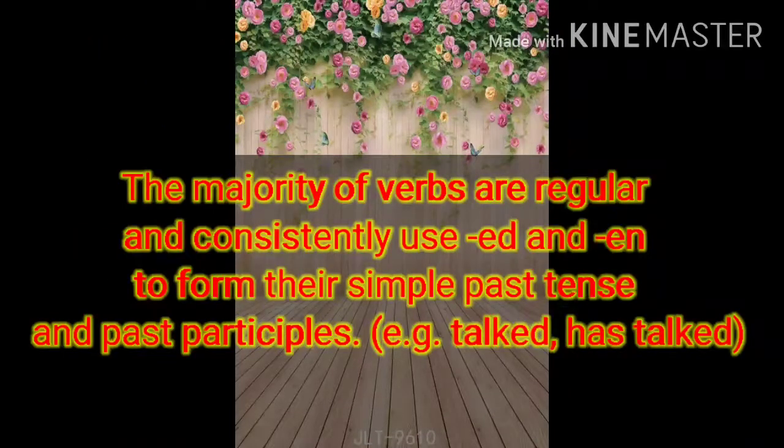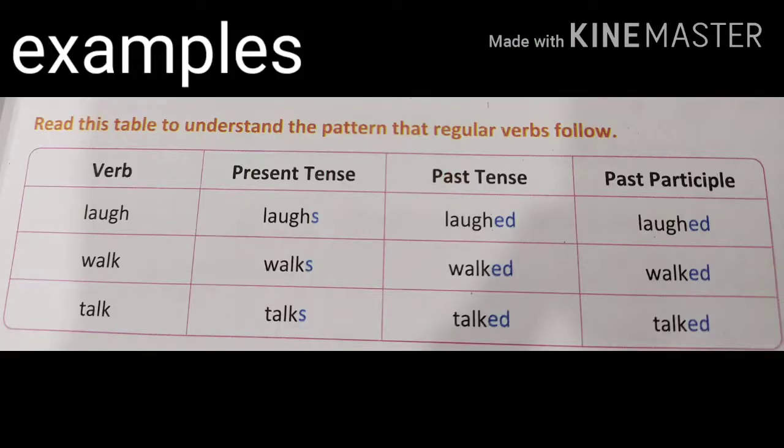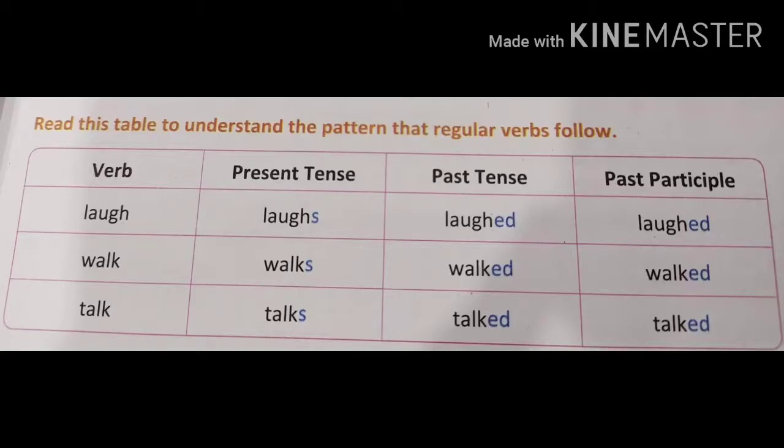The majority of verbs are regular and consistently add -ed to form their simple past tense and past participle. Example: talked, has talked. Read the table to understand the pattern that regular verbs follow. Here the verbs given are laugh, walk, talk. In the present tense: laughs, walks, talks. In the past tense: laughed, walked, talked. Past participle: laughed, walked, talked.